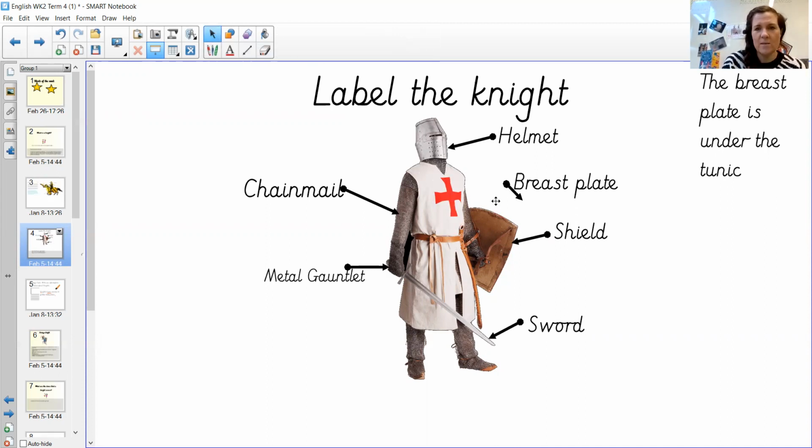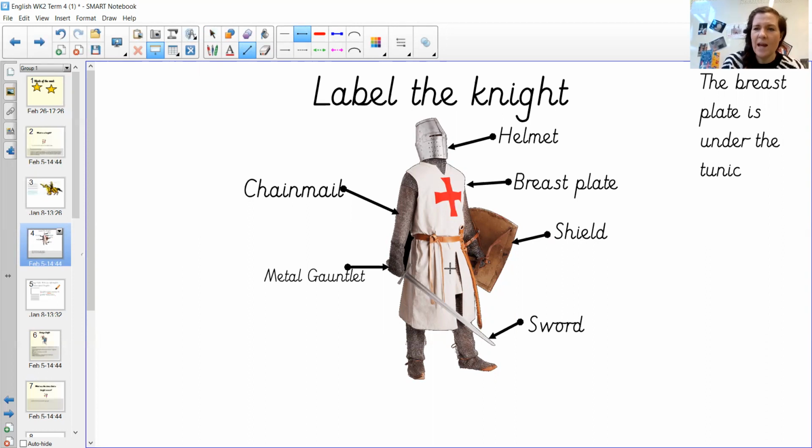Okay, so let's just move this arrow. I'm going to have to get rid of that one and get another one. Let's see. Okay, there we go. So a breastplate would sit just under the tunic, and it would protect the knight's chest, and then obviously his heart and his lungs and everything like that was inside his body.